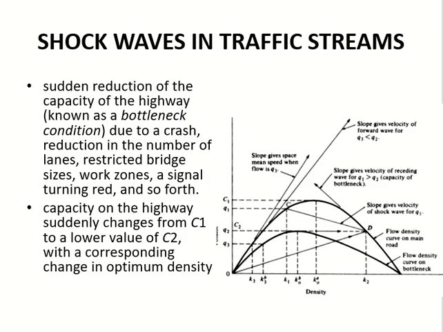Now, if I take the slope between these 2 points, this is a slope, right? It was Q1, it became Q2, right? If I take the slope between these 2 points, it will be a speed, right? Because slope means what? Flow upon density. Flow upon density is what? The speed. But because I am taking the slope between 2 points, 2 different curves now, it will not be the speed of flow. It will be the speed of shock wave.